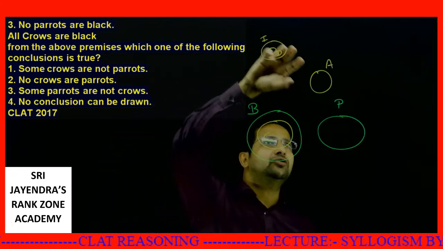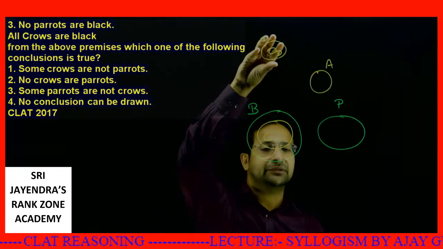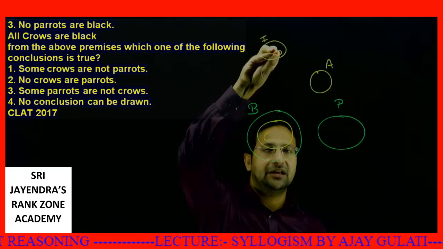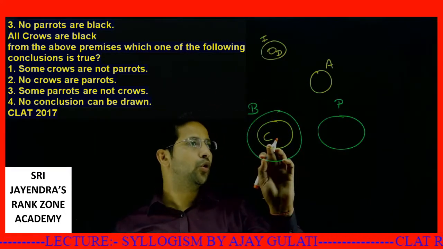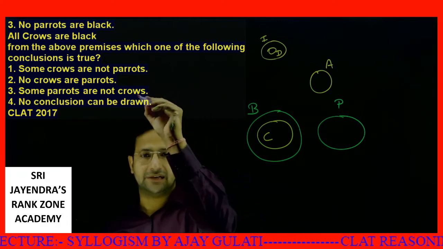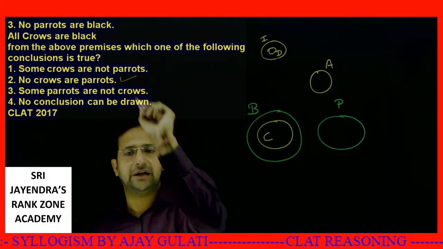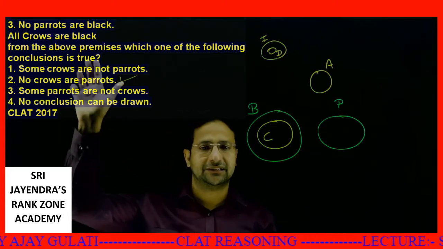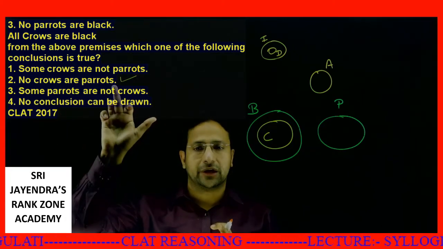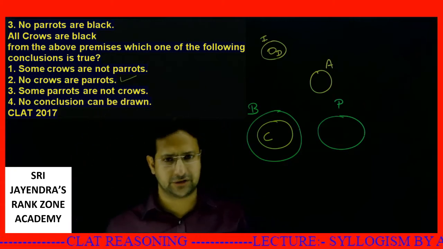So if these two are disjoint sets and something is contained in this particular set, then there won't be any interaction between these two. So that way, no crow is a parrot is the precise answer. I don't even need to further check it. Had the last option been this and this is true, then I would have checked it. If I got a precise solution, why should I go for the other options? I've got the answer.